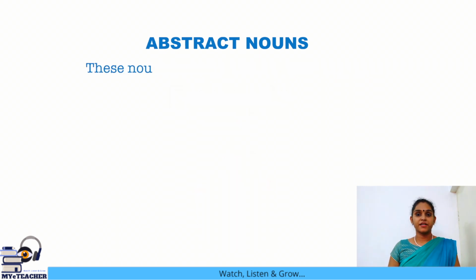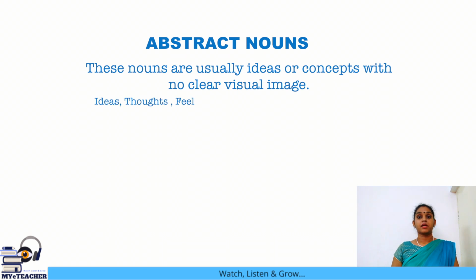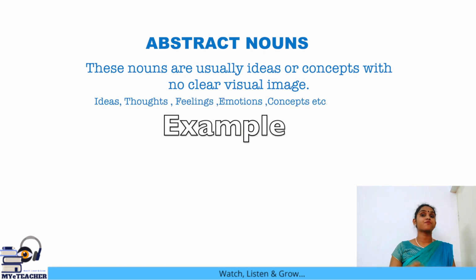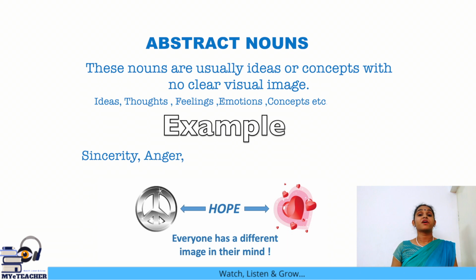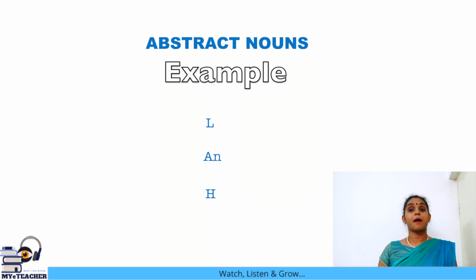For example, if I tell you anger, the image in my mind is very different from the image in yours. If I say love, the image in my mind is very different from yours. So, such nouns which cannot be felt, which cannot be seen, smelt, heard or tasted are known as abstract nouns. For example, anger and love that we've already seen, childhood, adulthood. All these are abstract nouns.